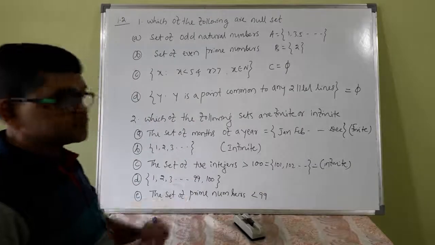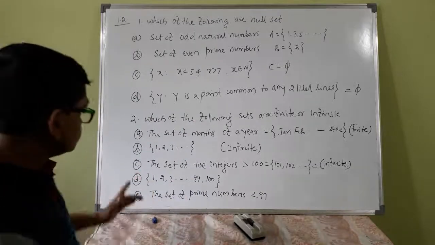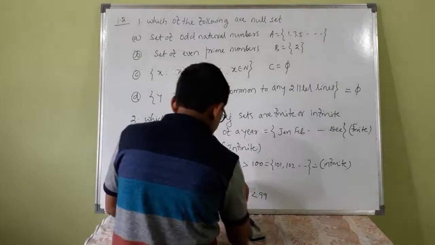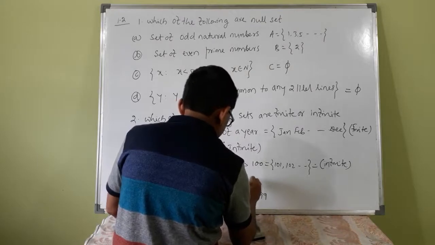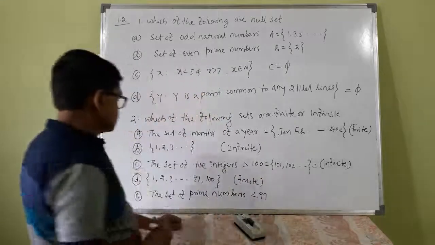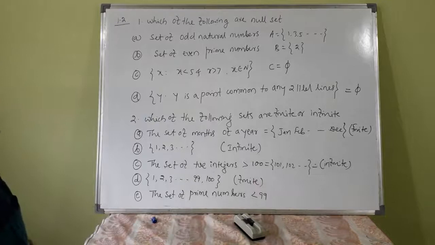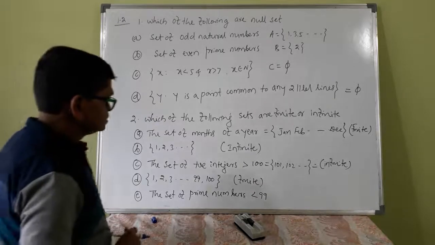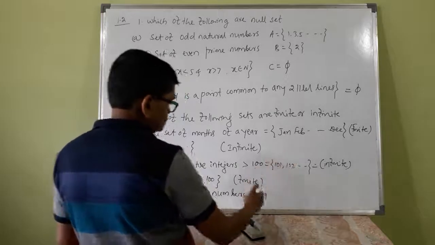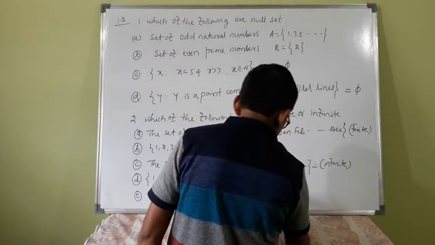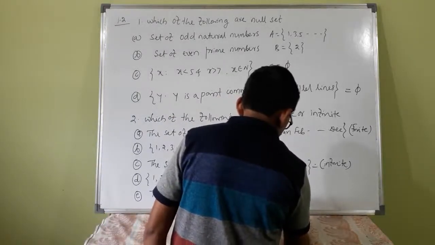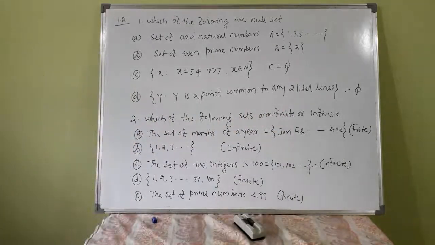1, 2, 3, and so on up to 100. Up to 100 means this is finite. The set of prime numbers less than 99 means 2, 3, 5, and so on up to 97. This is also finite.